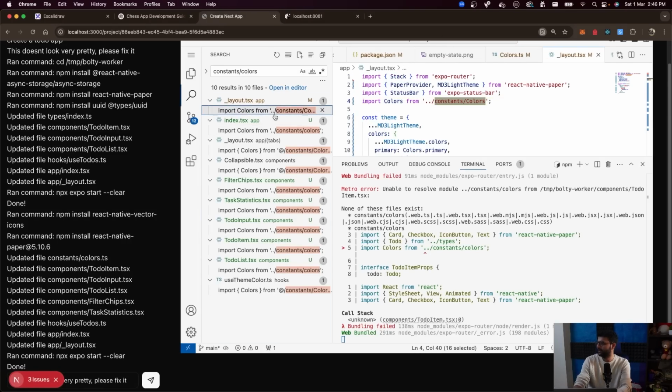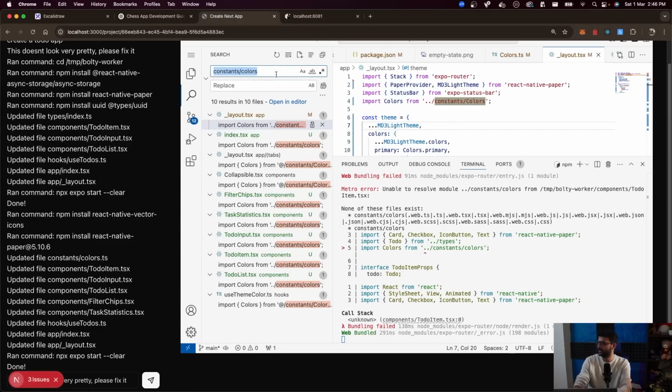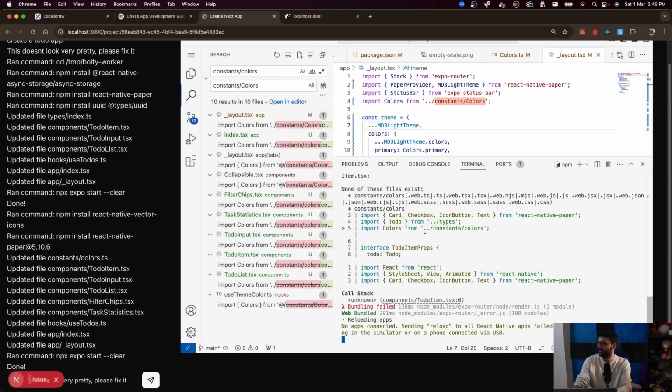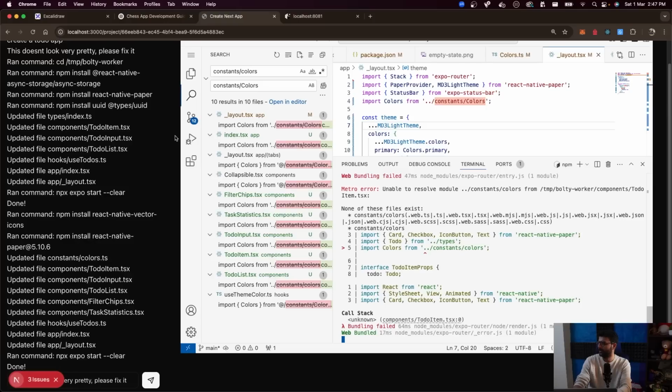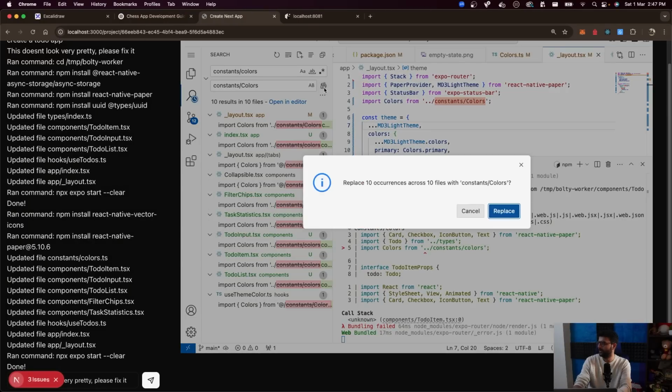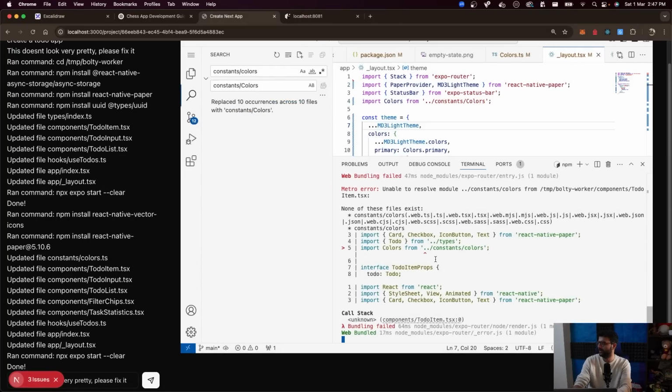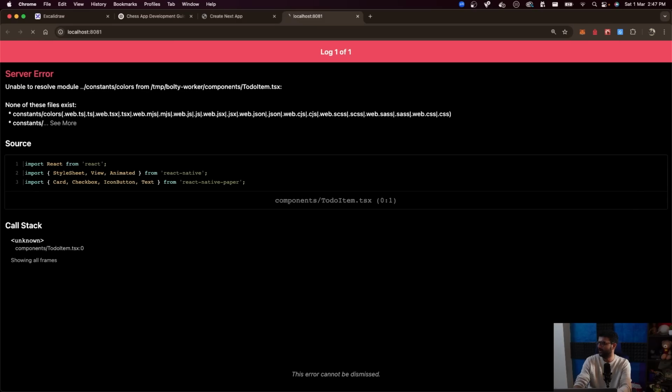Let me replace this everywhere. Command Shift H. Constant / colors should be replaced with constant / capital C Colors. And now rebuild. Still the same error. Did I not execute these? Oh yeah, replace, reload.